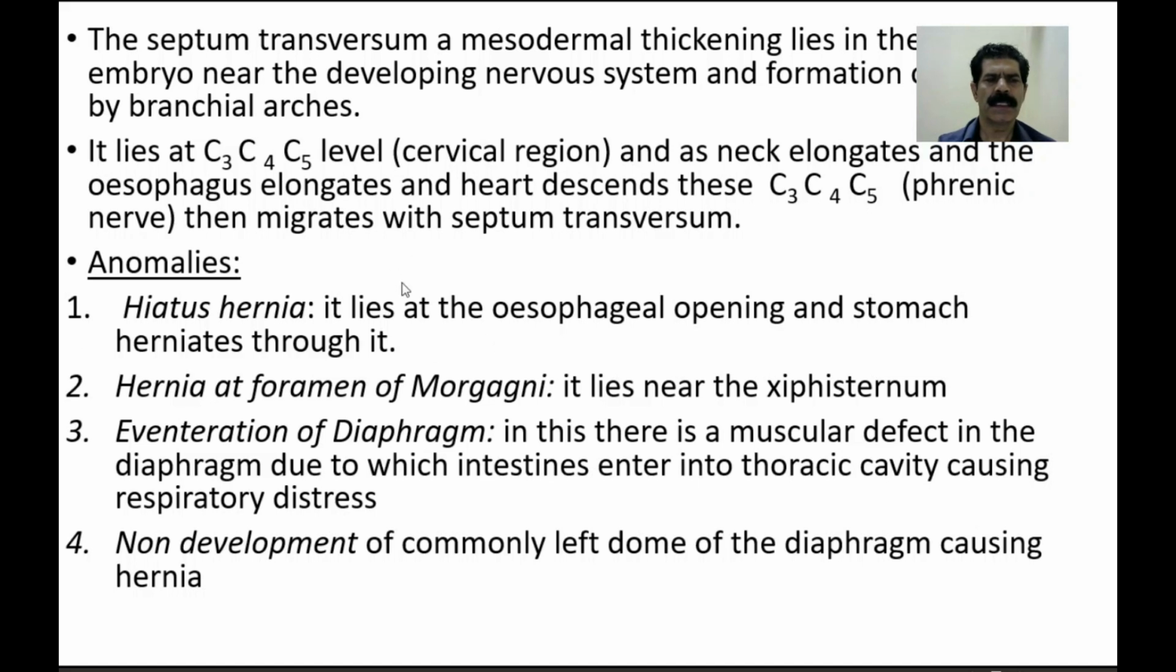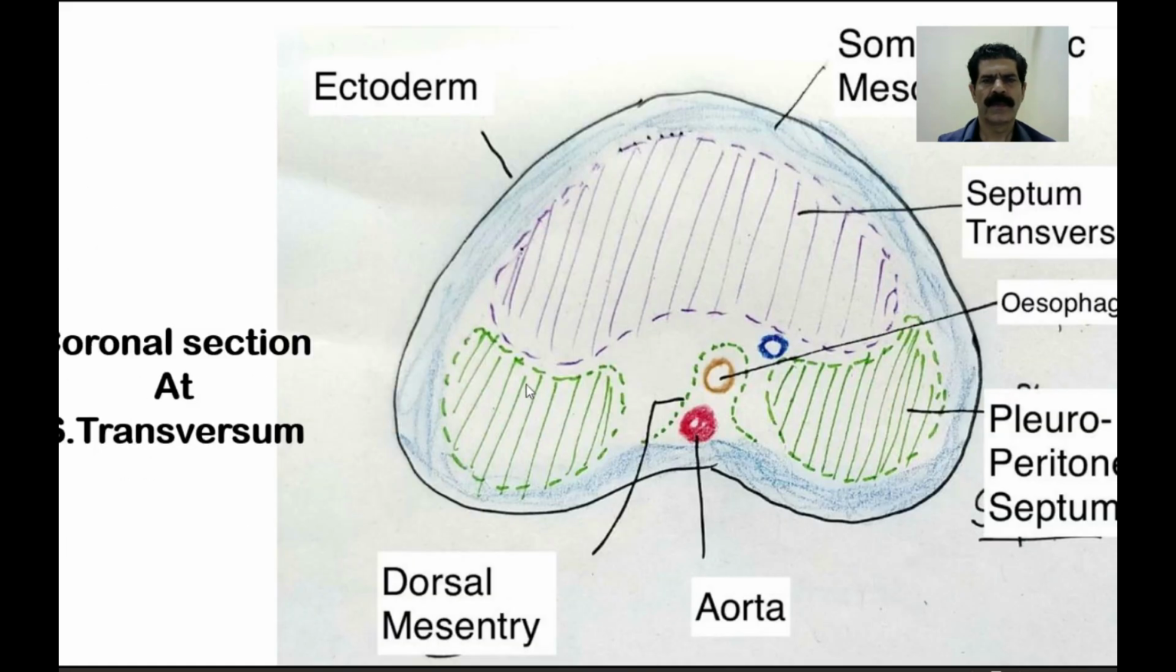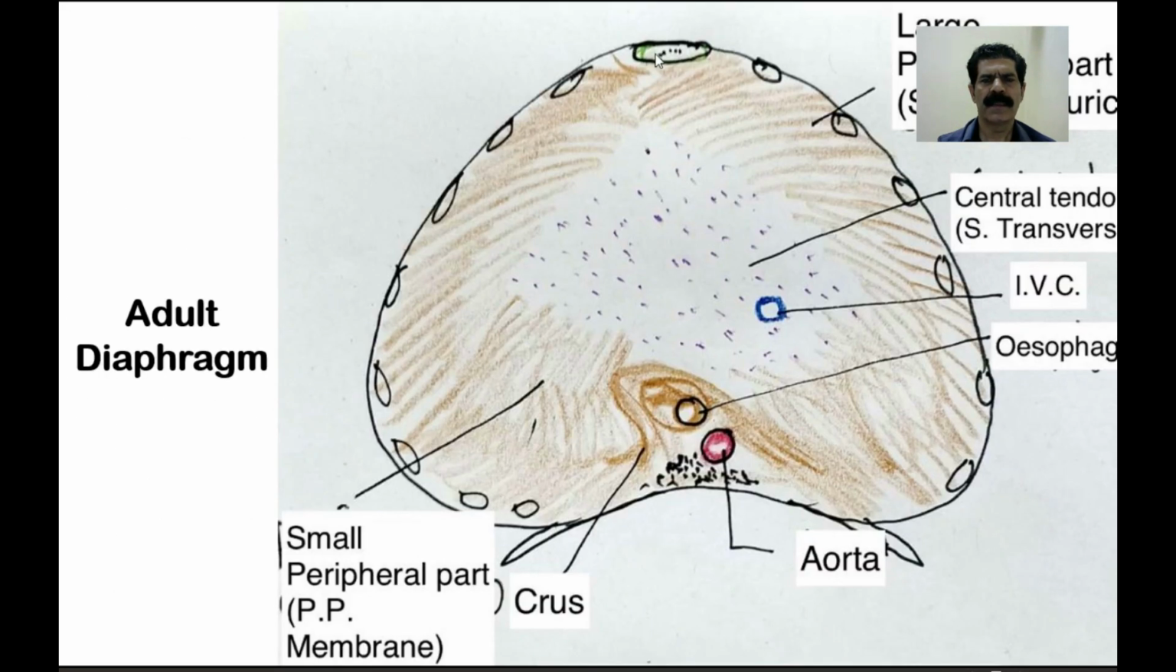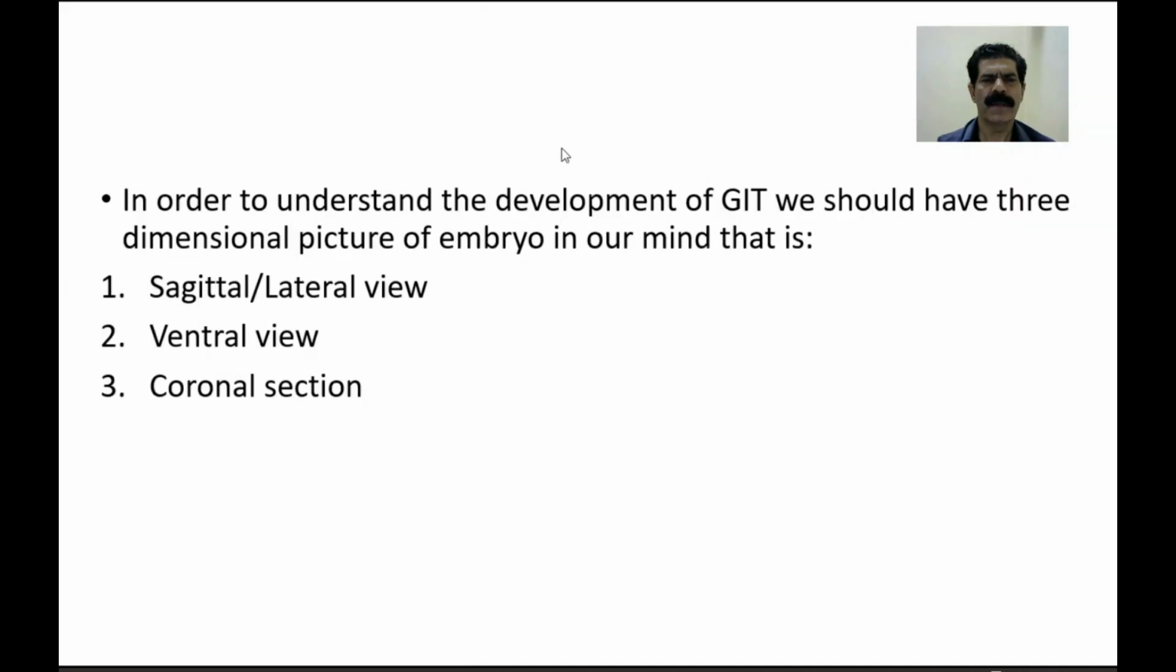Another developmental defect may lie near the foramen of Morgagni. During development, the foramen of Morgagni lies near the sternum and the 7th rib. So sometimes this gap remains without development of the muscle here. Then through this gap, any part of the lung may come into the abdomen, or from the abdomen anything can go up. So this is called the hernia of the foramen of Morgagni.